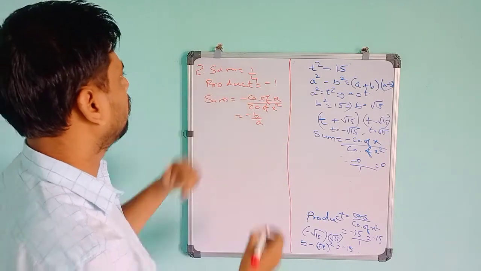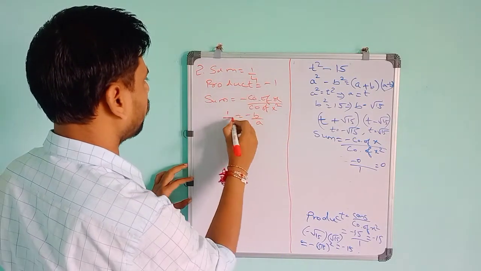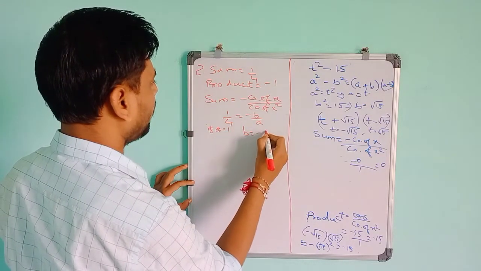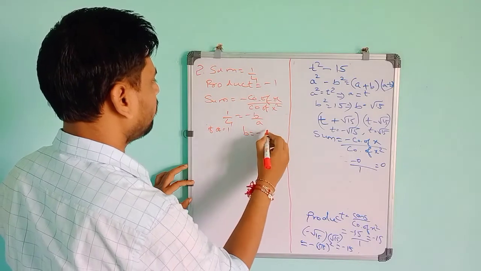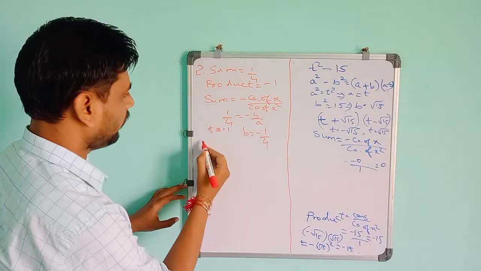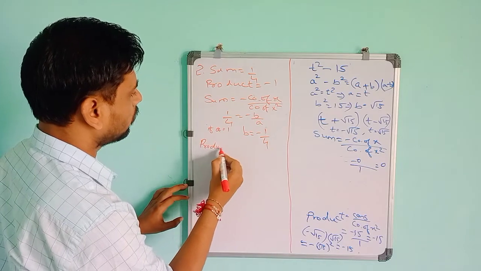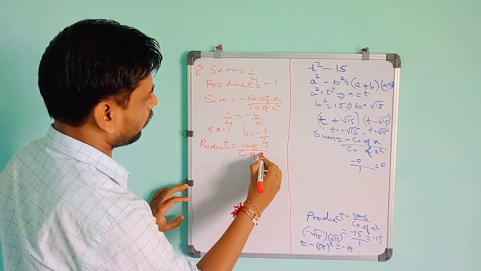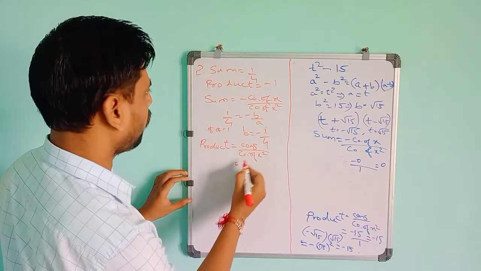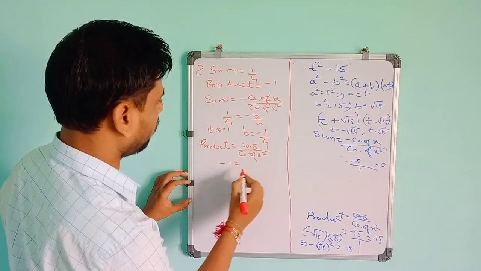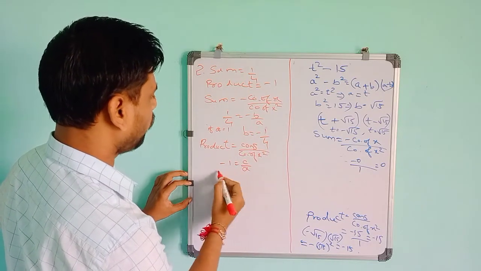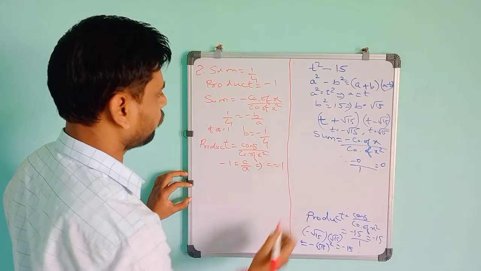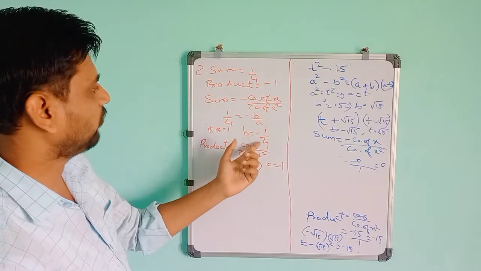Here this sum is 1 by 4. So if a is equal to 1, b will become minus 1 by 4. Then product is constant term divided by coefficient of x square. Here the product is given as minus 1. This is c by a. So if you put a is equal to 1, because we have taken a is equal to 1, c will become minus 1. So minus 1 by 4, minus 1.